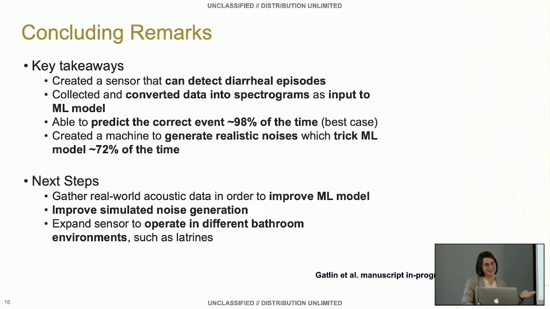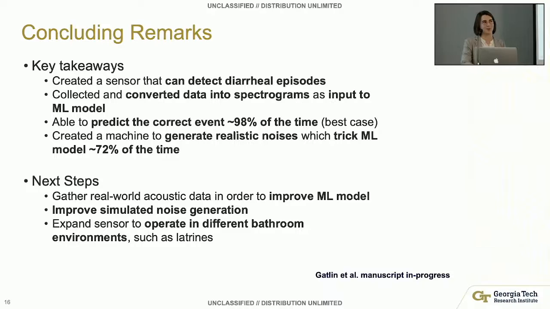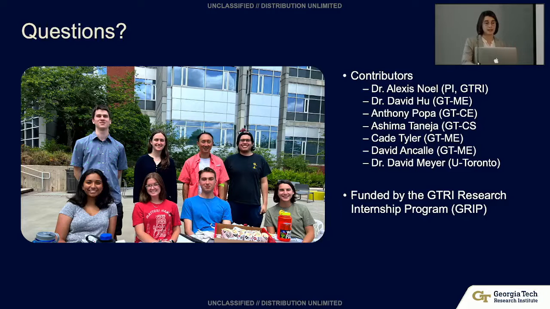Okay, so in conclusion, there is definitely some room for improvement. This was only 10 weeks, as I mentioned, so we want to improve our ML model, see if we can get more real data. Again, IRB approval is a time constraint we have to work with. We also want to improve our simulated noise, and additionally, the acoustic environment where we'd look to deploy the sensor might be something more like a latrine, not a toilet, and this was only dealing with toilet acoustics. That's it. Let me know if you have any questions, and shout out to my teammates.